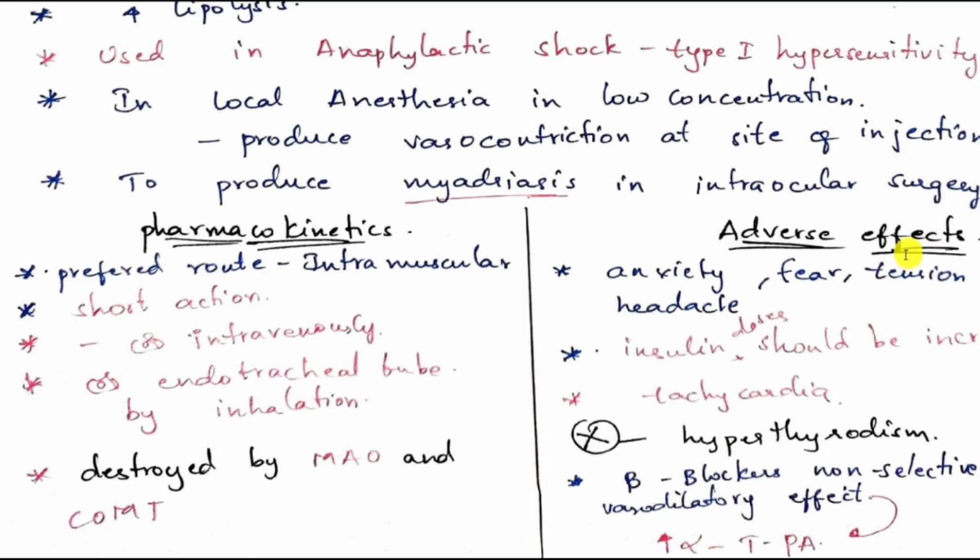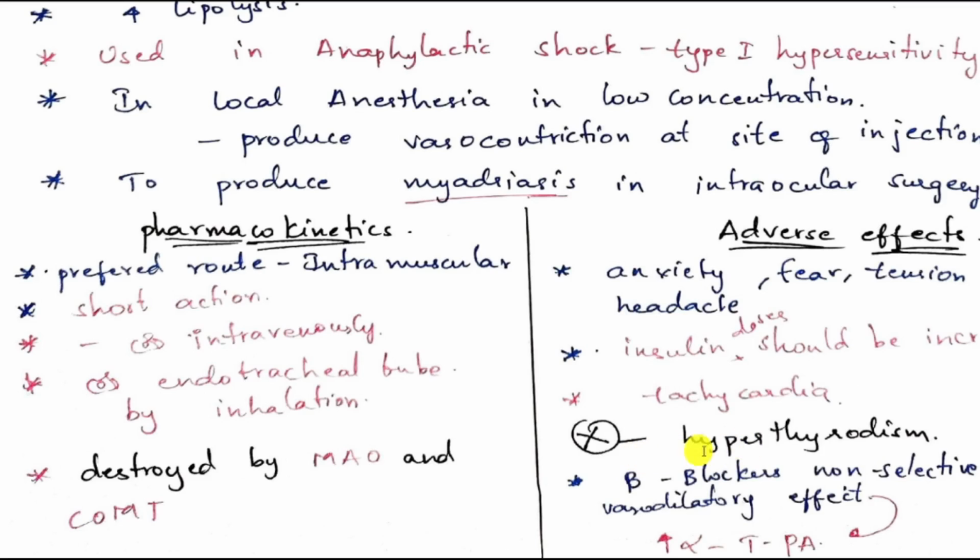Adverse effects of epinephrine are anxiety, fear, tension, and headache. Insulin: we already discussed that insulin secretion is decreased. So patients with diabetes should take more insulin to balance the insulin secretion. Overstimulation of beta receptors by epinephrine causes tachycardia.